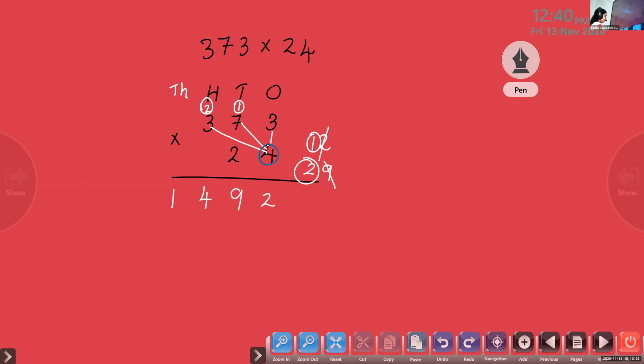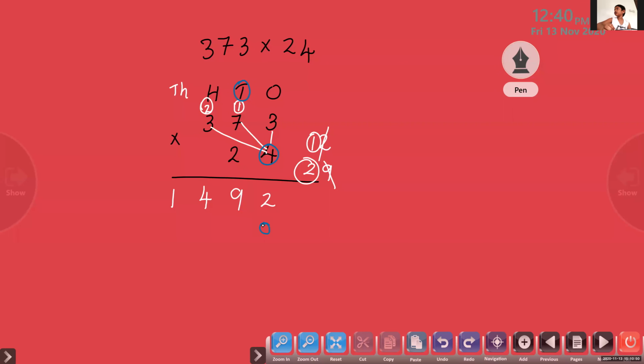What is that? Here, as we are multiplying by 2 tens, we have to put one digit over there. What is that? 0.